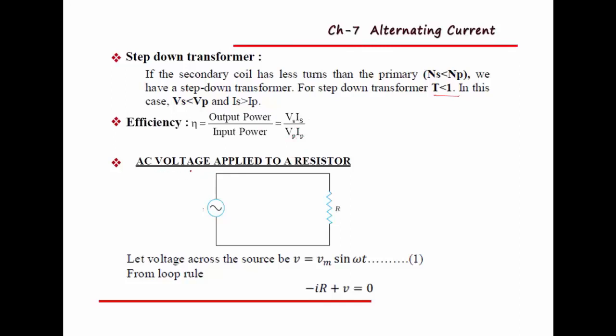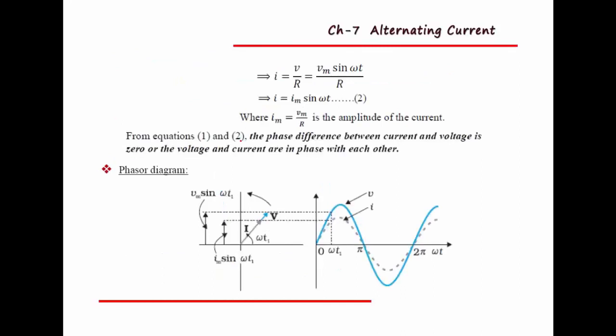And this is AC voltage applied to a resistor. When alternating voltage is applied to a resistor, what happens? What is the relation between voltage and current? We know the equation V equal to Vm sin omega t. We can use Ohm's law here, I equal to V divided by R. So here you can observe two equations.